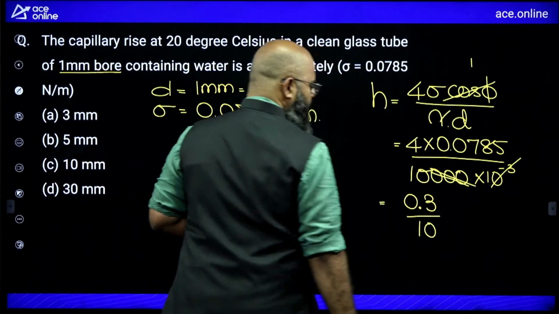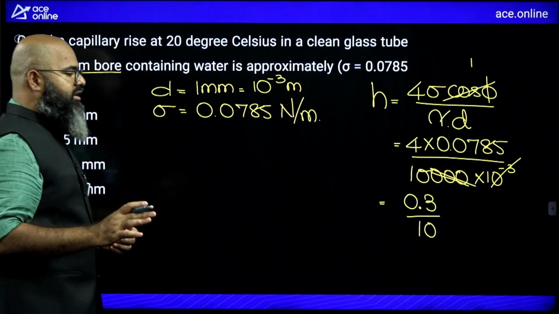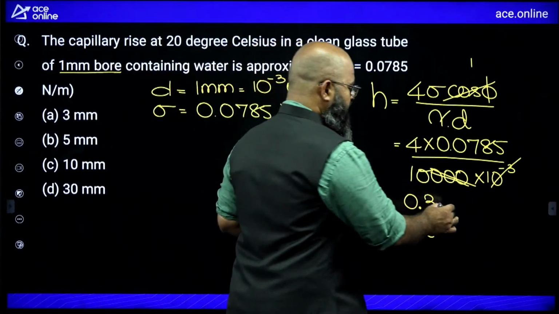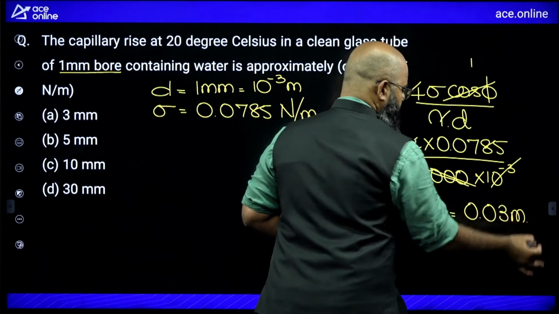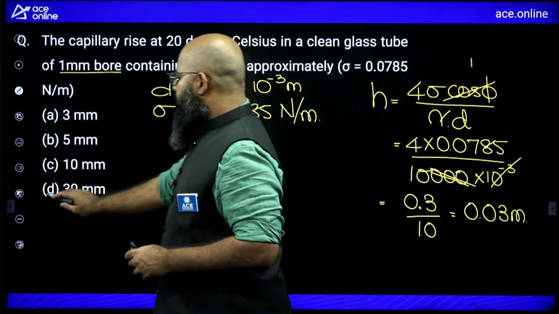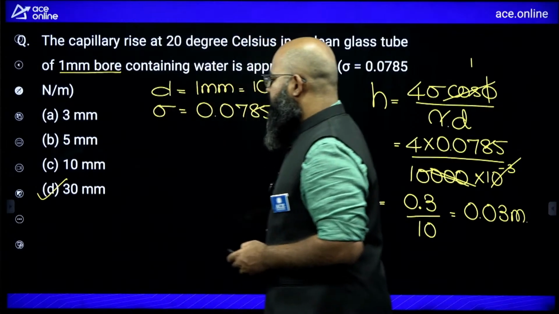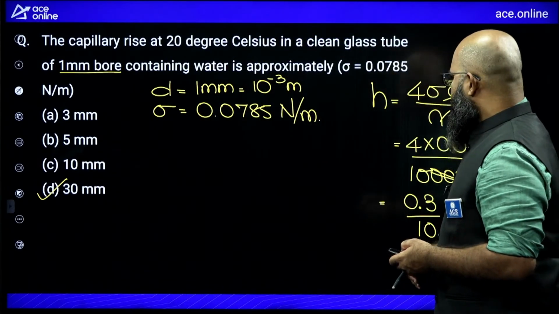Divided by 10 you are having over here. So this will become equal to approximately, nearly you can say 0.03 meter. So 0.03 meter is equal to how many mm? It is equal to 30 mm. The answer is going to be option D, 30 mm. Let us move further.